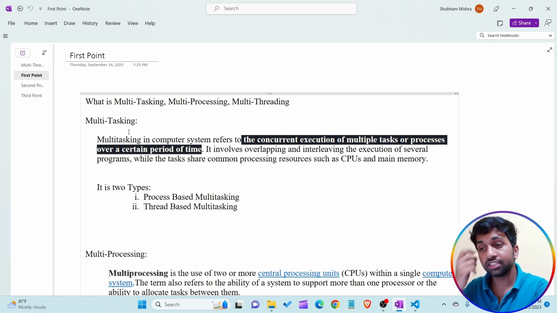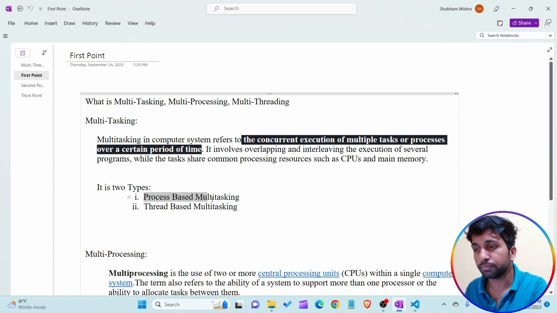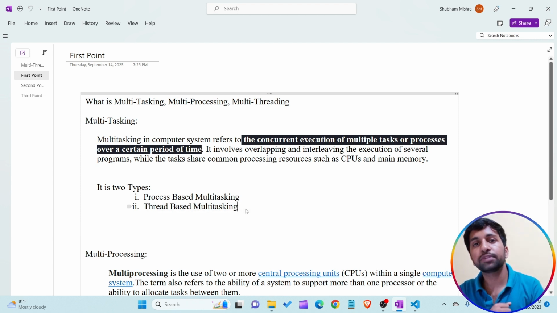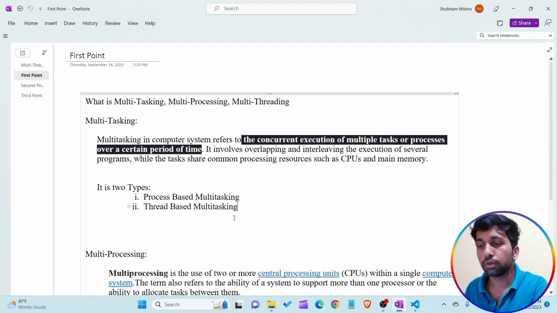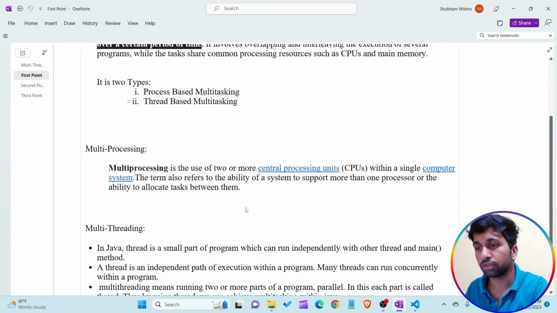Multitasking is of two types. The first one is process based multitasking and the second one is thread based multitasking. What is the meaning of process based multitasking? Process based multitasking is none other than multiprocessing. When I'm talking about the second type, thread based multitasking, I'm talking about multi-threading. Okay, so let's start one by one.